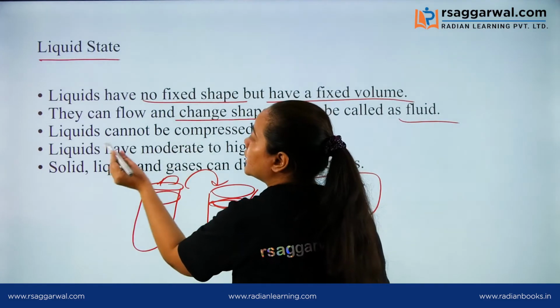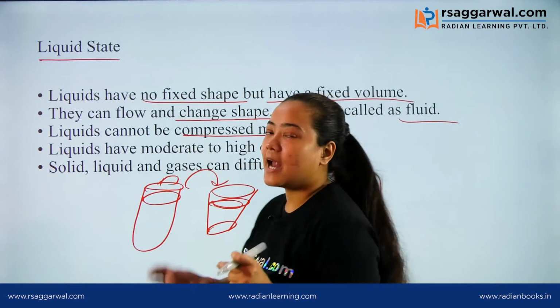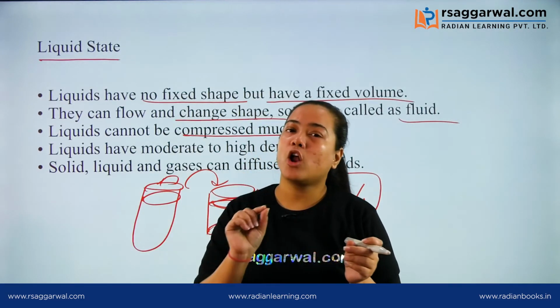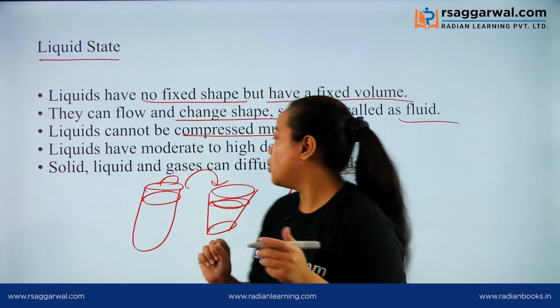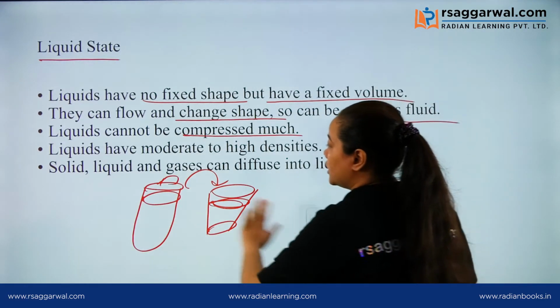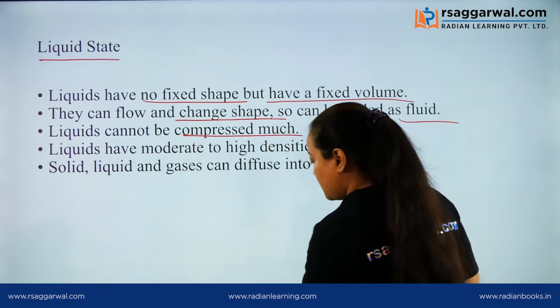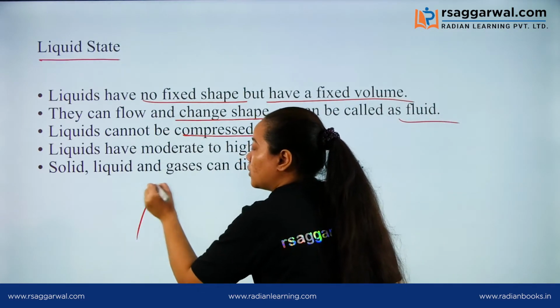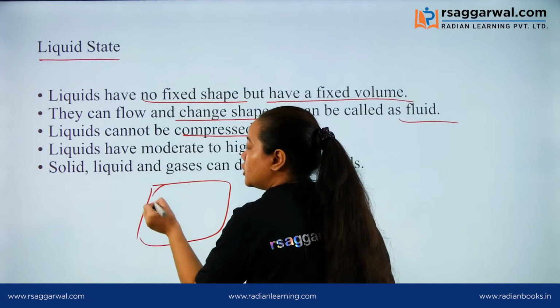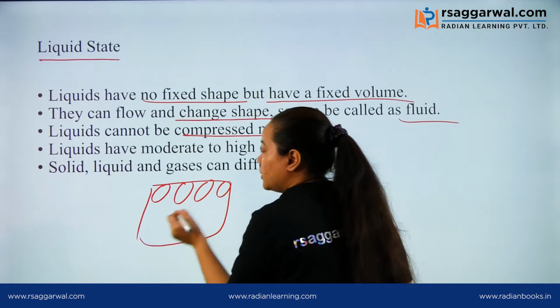Liquids cannot be compressed much. This means that they have a small amount of compressibility. Why? Because, as we have seen, in the solid state there are no spaces in between, but in the liquid state molecules have a little amount of space in between.